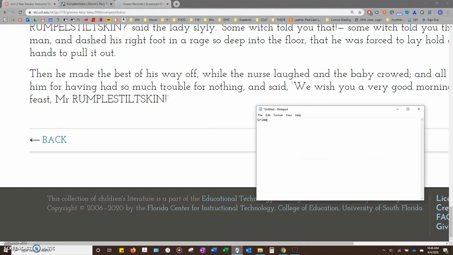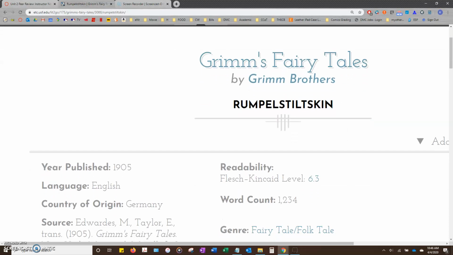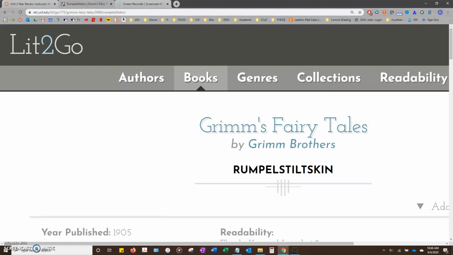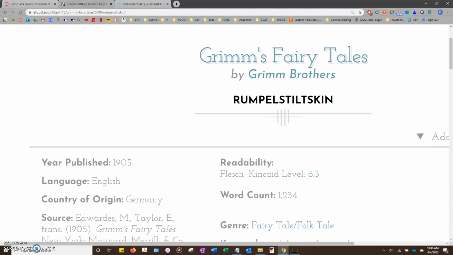Okay, so I'm going to say Grimm Brothers. Okay. What do we need for? We can either go with, now that I'm taking a look at it, there are a lot of options here and I think I understand why the confusion. We could go with Grimm's Fairy Tales for the name of the website. We could also maybe for the name of the web page. Sorry, for the name of the web page. And I would say this is the chapter, like it's a subheading of the page. So we'll go with Grimm's Fairy Tales next.